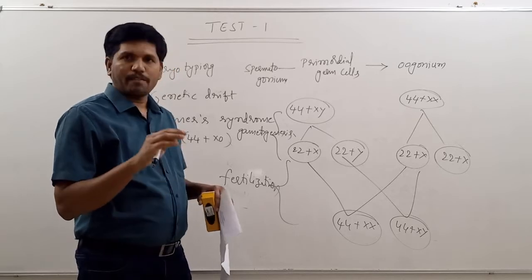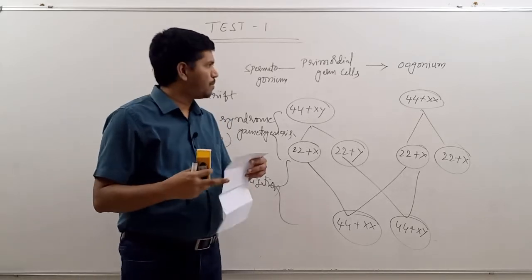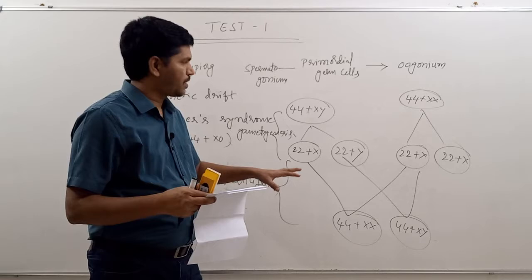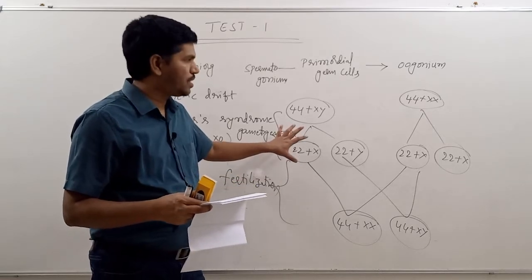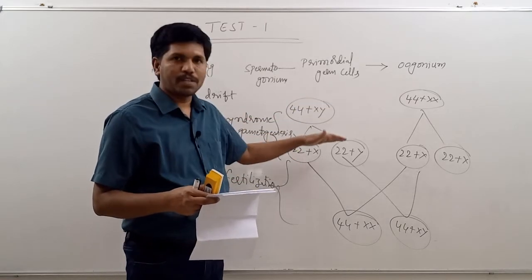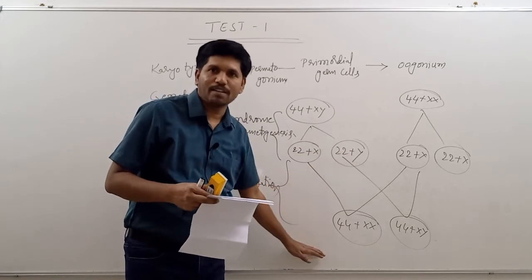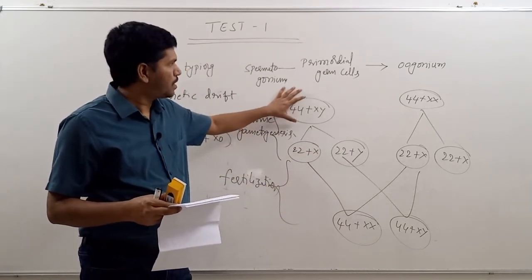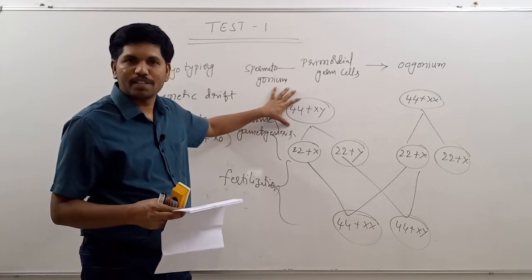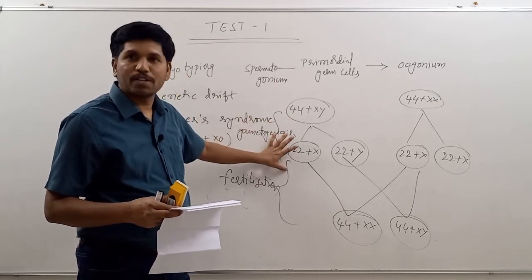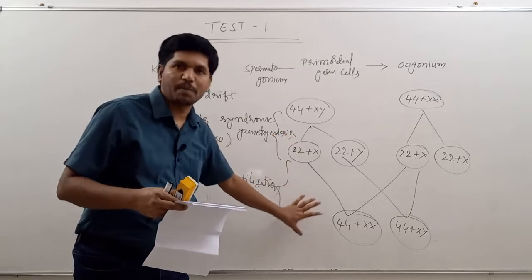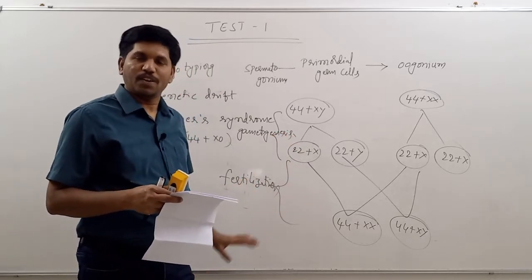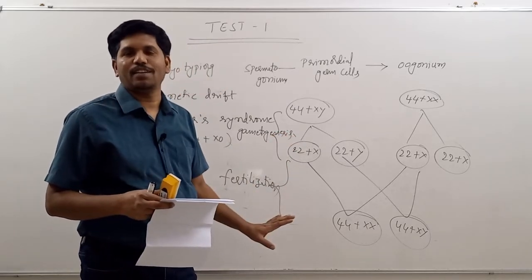Now, whenever you are representing the formation of one chromosomal defect, or the mechanism, you have to represent the mechanism at three levels: spermatogonium, that means at the level of primordial germ cells, formation of sex cells, and formation of zygote. You have to represent like this only.